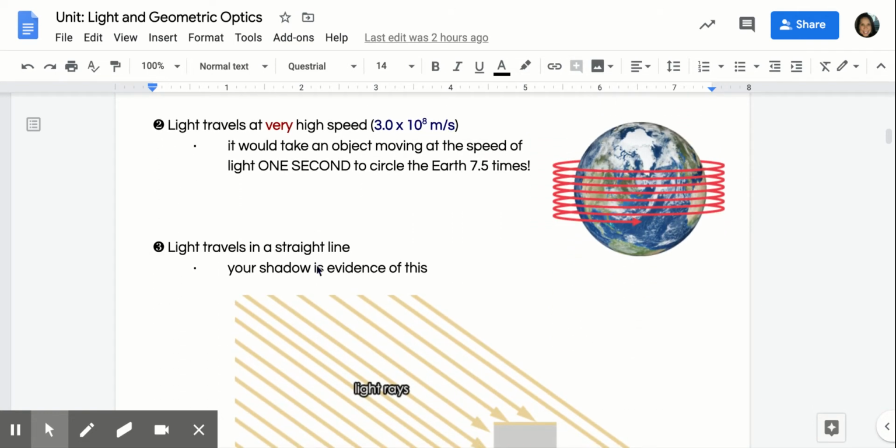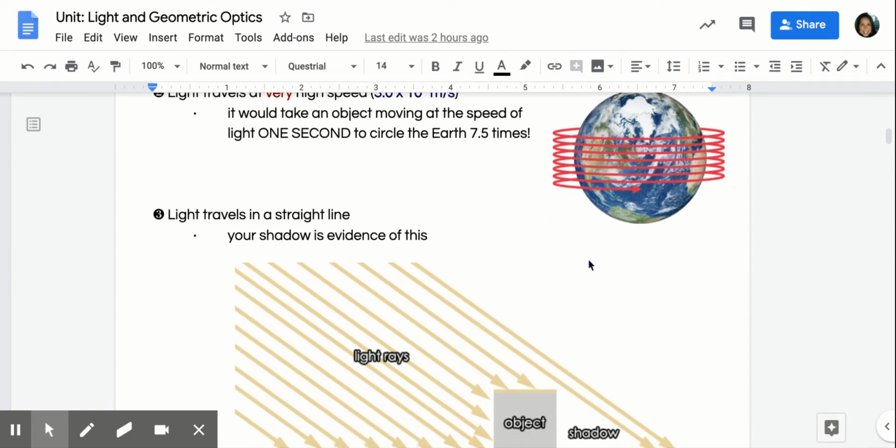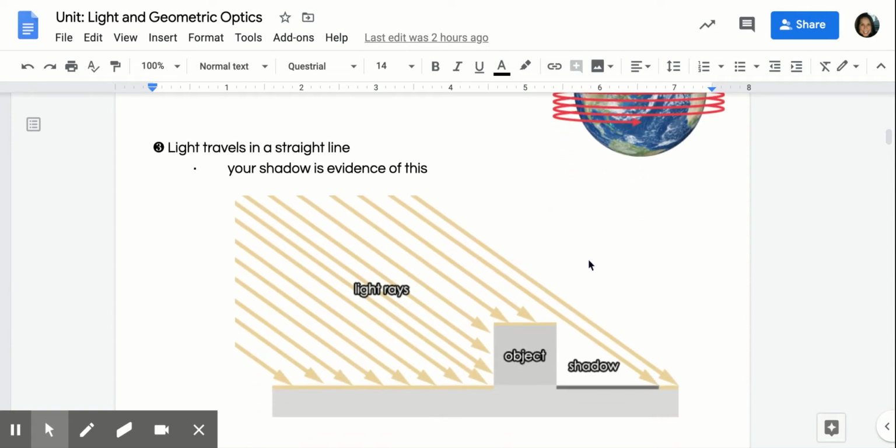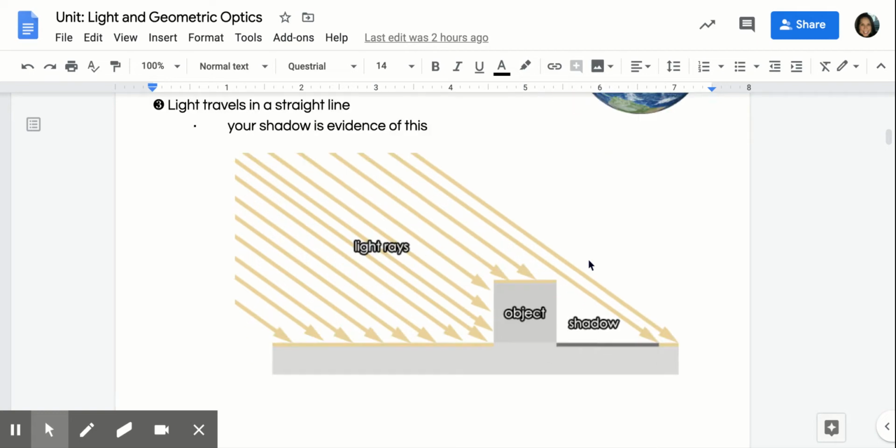Light travels at a very high speed. It's 3.0 times 10 to the power of 8 meters per second. So every second it's traveling that fast. It would take an object moving at this speed of light 1 second to circle the Earth 7.5 times. And light travels in a straight line. And if something's blocking it, then that's how we get the shadow. Okay, so your shadow is evidence. It's what we would say is evidence of this.